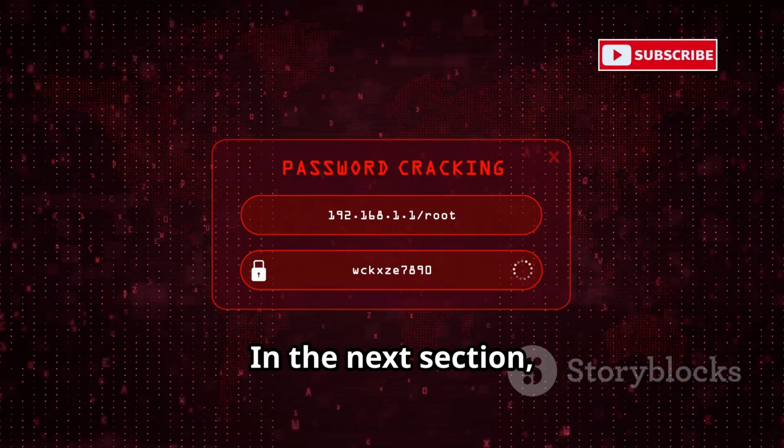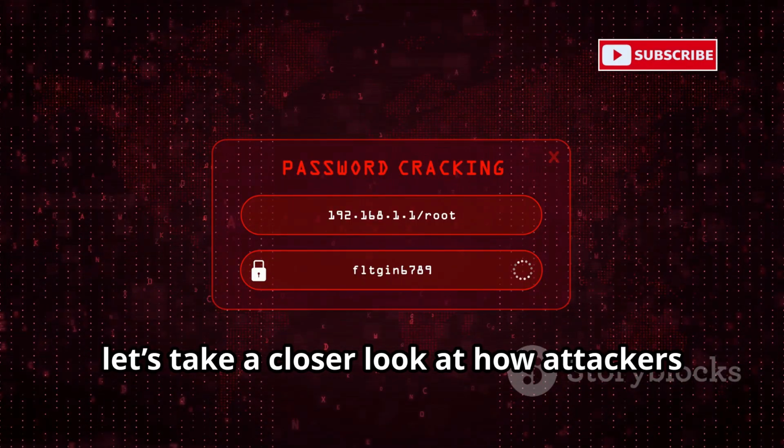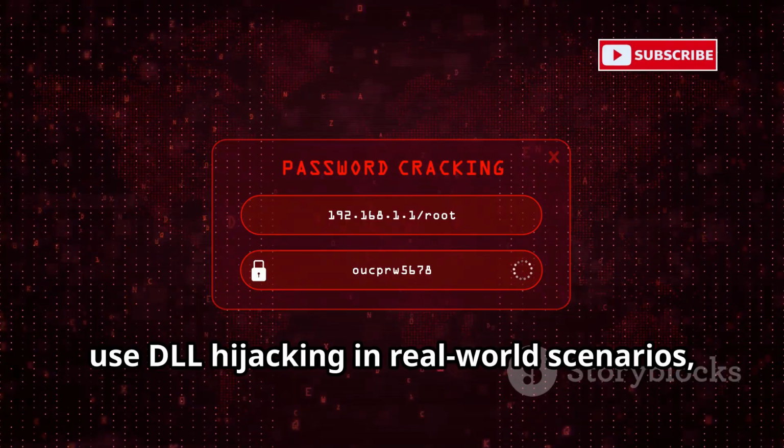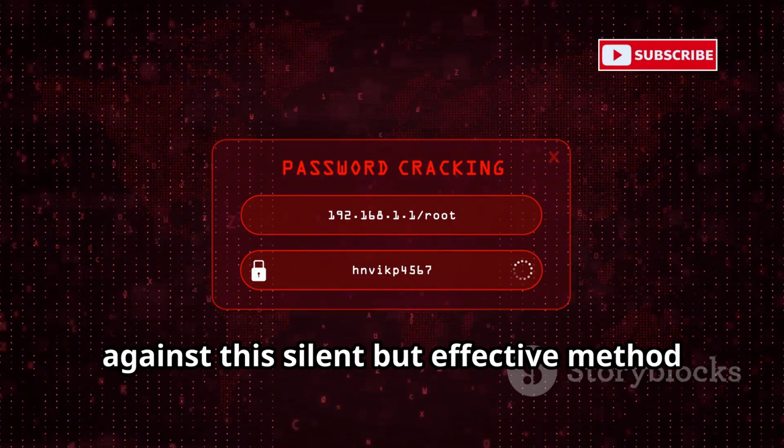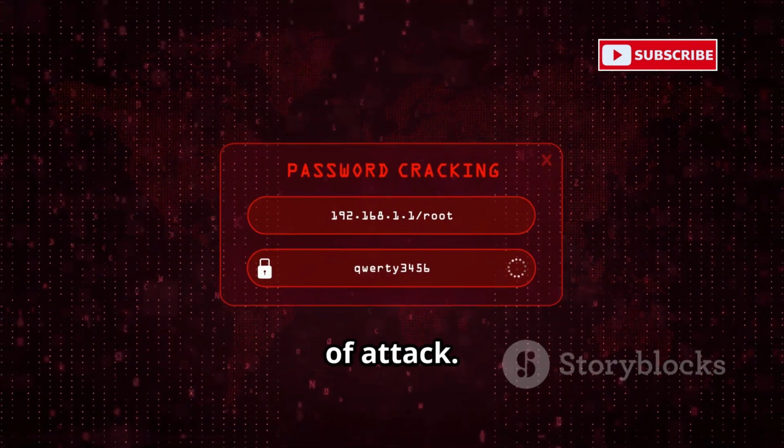In the next section, let's take a closer look at how attackers use DLL hijacking in real-world scenarios, and what steps can be taken to defend against this silent but effective method of attack.